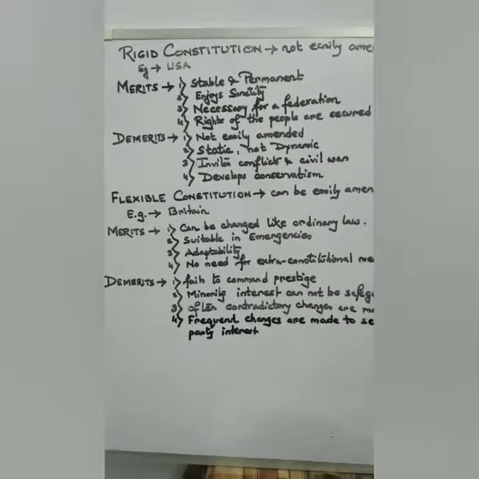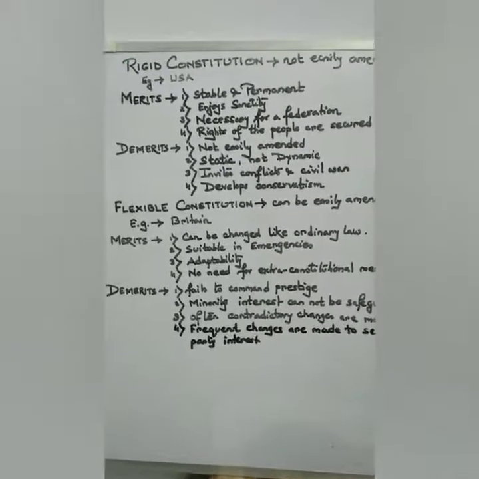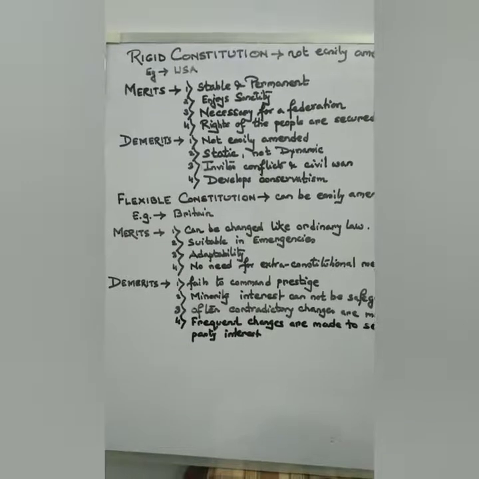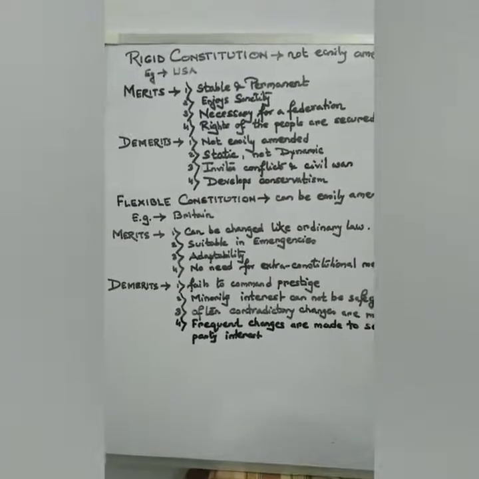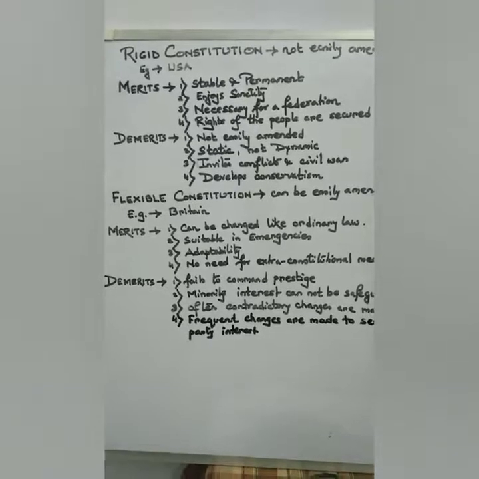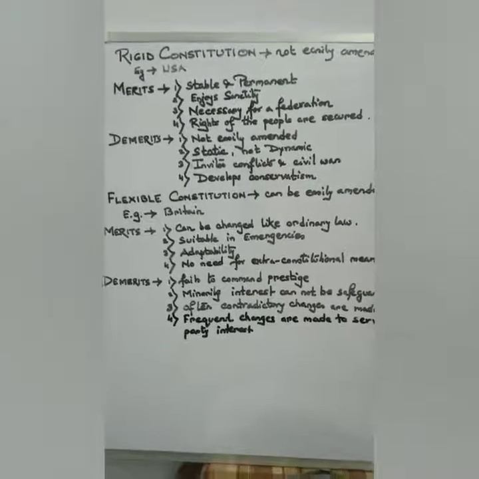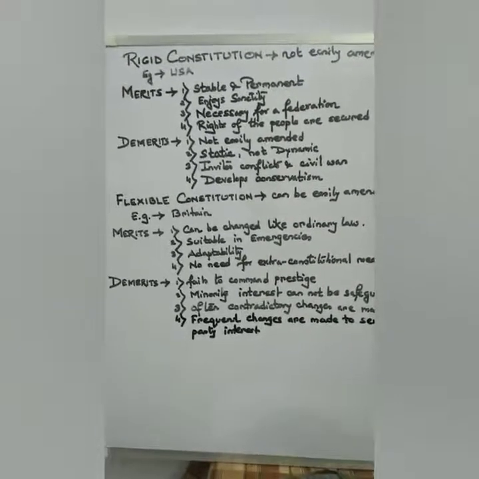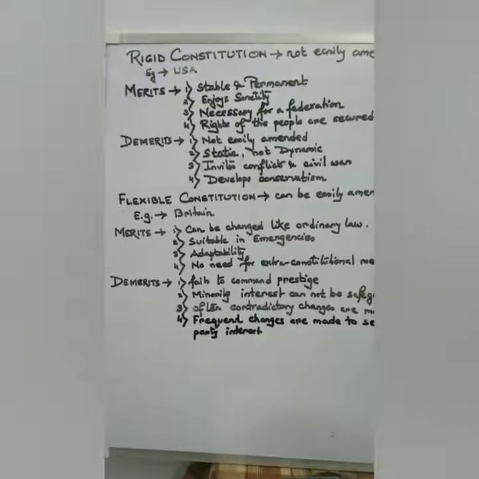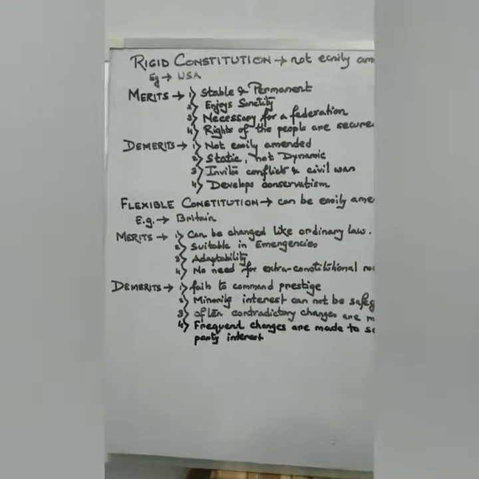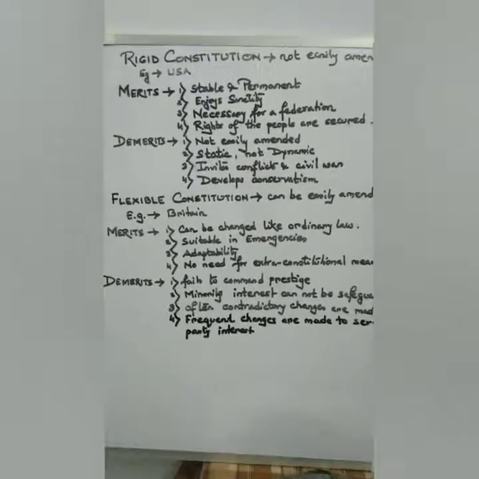That is, if a constitution can be easily amended or we can easily make changes in the constitution, then it is called a flexible constitution. And if a constitution cannot be easily amended, it is called a rigid constitution. The best example of a rigid constitution is the Constitution of the United States of America. Like other constitutions, the rigid constitution also has some merits of its own.